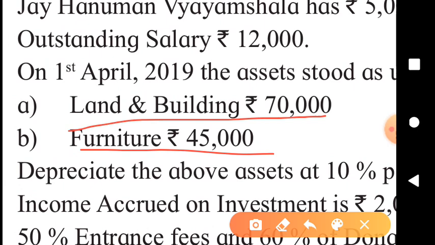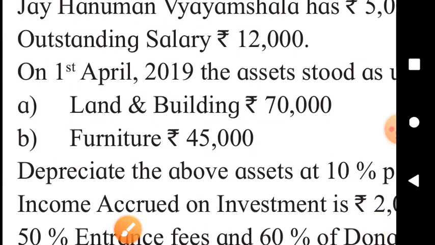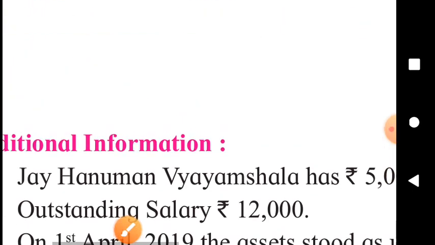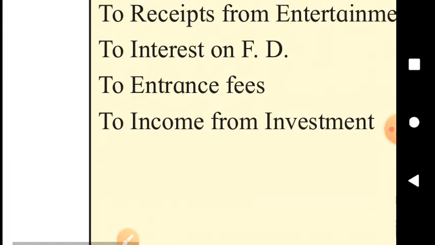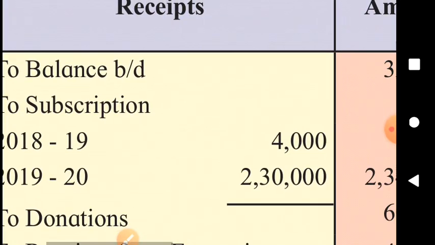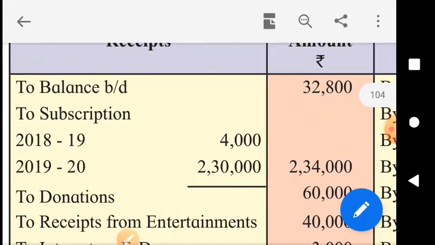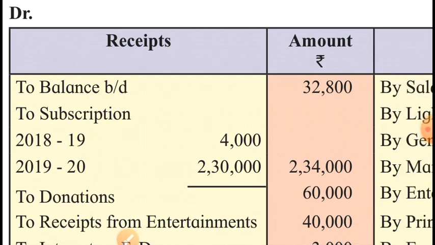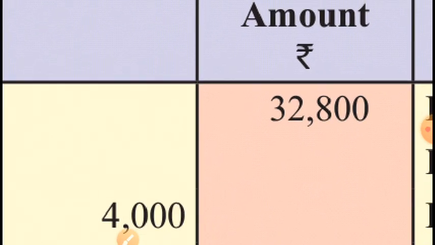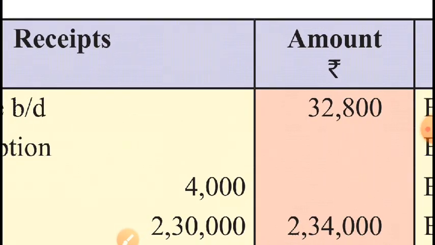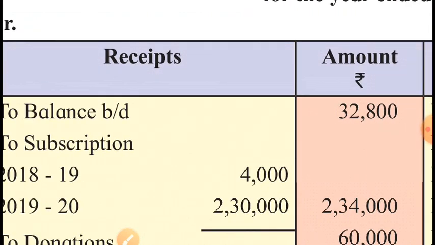Is it possible just to have these two assets at the beginning of this year? No, we must have cash balance at the beginning of the year, and where we can see it here. At the beginning of the year we had cash balance of rupees 32,800. It will also be shown in the opening balance sheet.